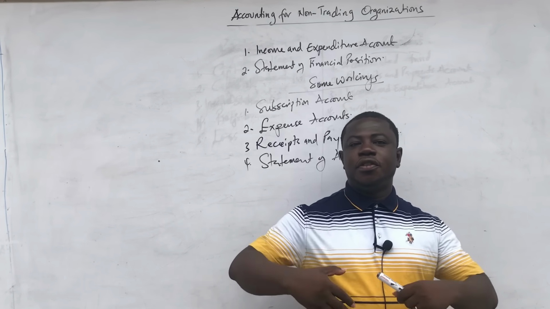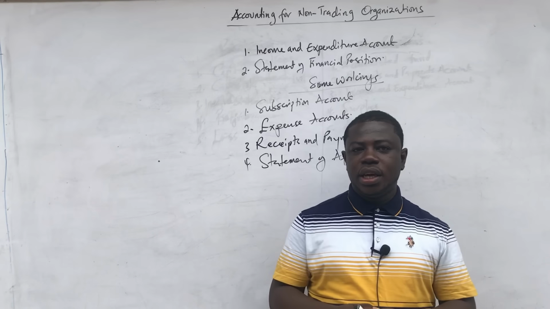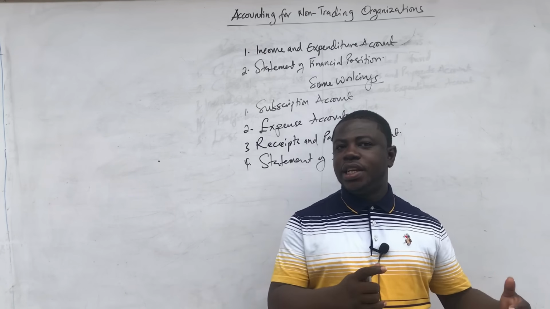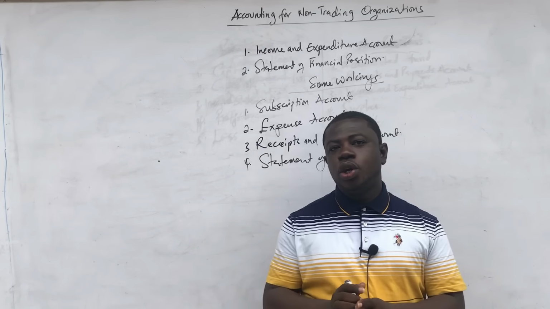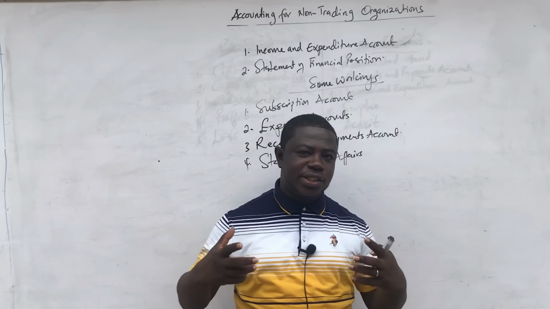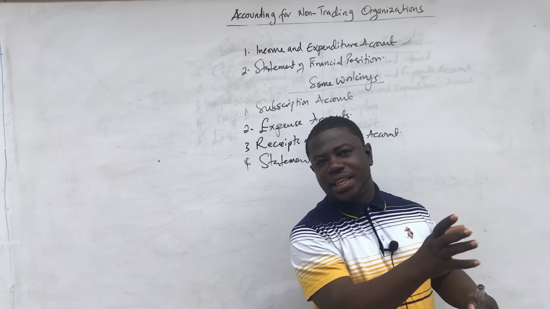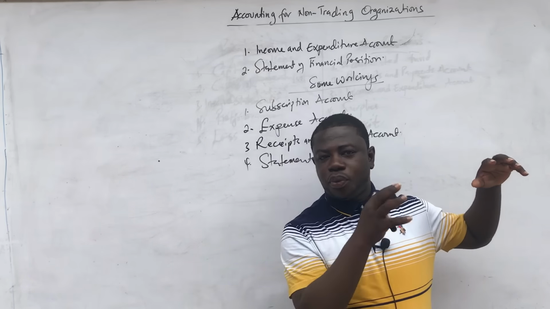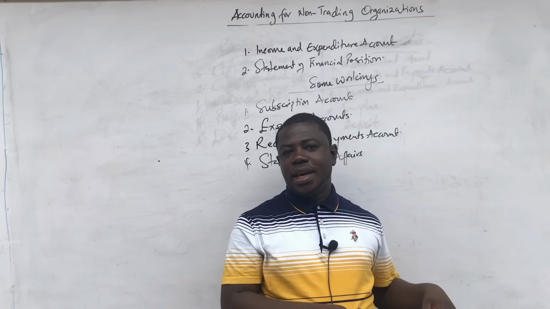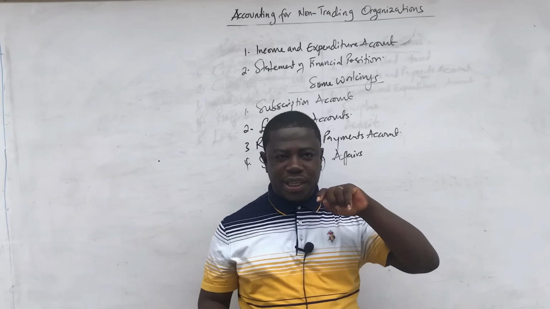Sometimes instead of investing into shares and others, they will rather want to open a business, and the business will now be trading and bringing them profits. When that happens, it makes the question a little complex, because they will provide you with information for the business that they are running aside the club, and it is your job to calculate profit for that business and then bring that profit as part of other income for the income and expenditure account.